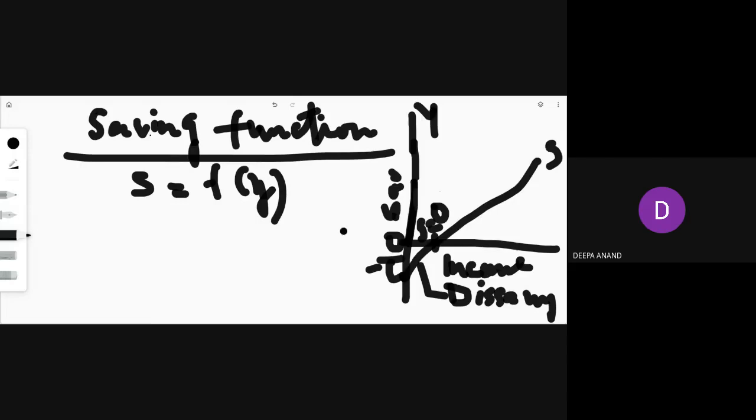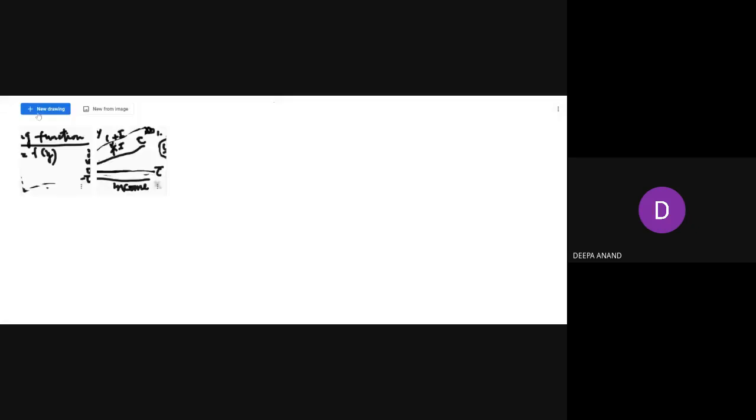And this is the saving line. Once again, I will make it here. This is the y-axis and this is the x-axis. On the y-axis you will denote the saving and on the x-axis you will denote the income. I will take a new page. See, this is your y-axis and this is your x-axis. On the x-axis you will show the income, and on the y-axis the savings, and this will start from the negative axis, not from zero. Below zero it will start.